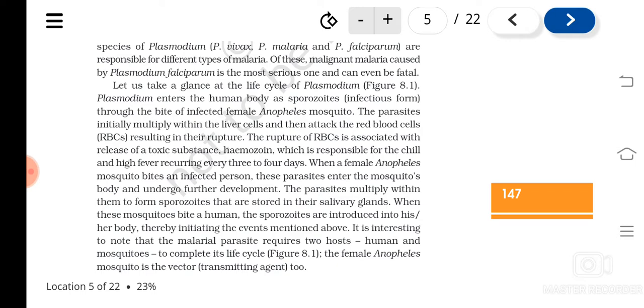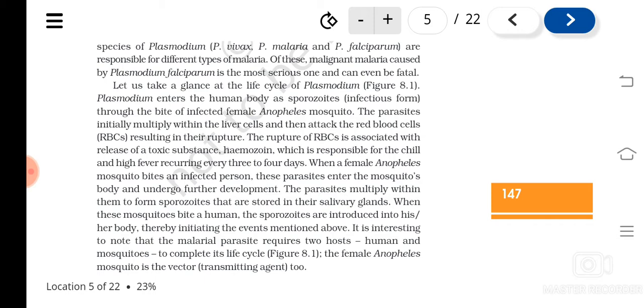Plasmodium enters the human body as sporozoites through the bite of the female Anopheles mosquito, and they multiply in the liver cells, and then they go to the RBCs, and there it results in the rupturing of RBC, and that causes the release of a toxic substance called hemozoin. Understood? And then what happened?